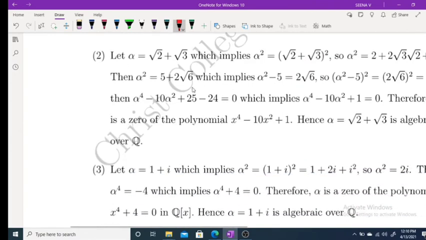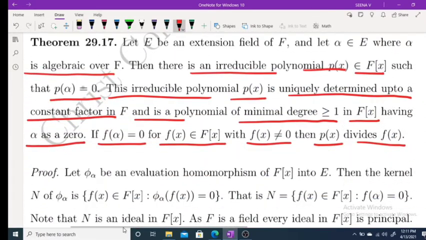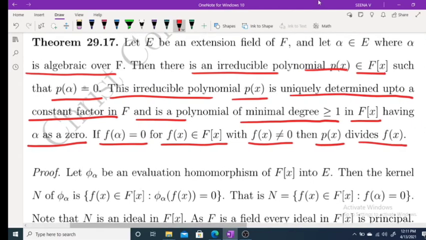While doing this problem, clearly we get a polynomial. And the theorem says that this polynomial is an irreducible polynomial. Let E be an extension field of F, alpha belongs to E algebraic over F, then there is an irreducible polynomial p of x belongs to F[x] such that p of alpha equals 0. In the case of root 2, we get the polynomial x square minus 2. Clearly this is an irreducible polynomial in Q because we cannot factorize this in Q; the only factorization is x minus root 2, x plus root 2, but that does not belong to Q[x]. Therefore, this is an irreducible polynomial.